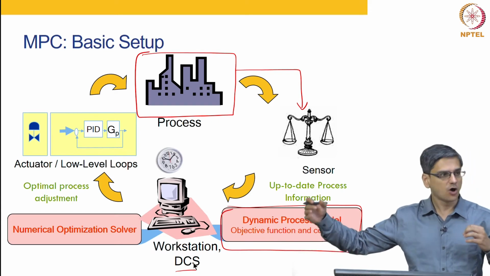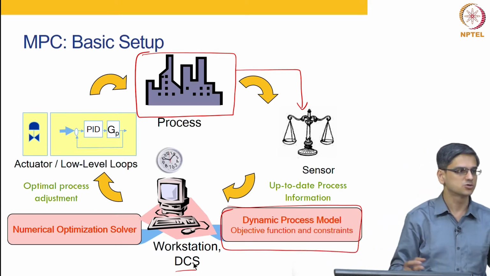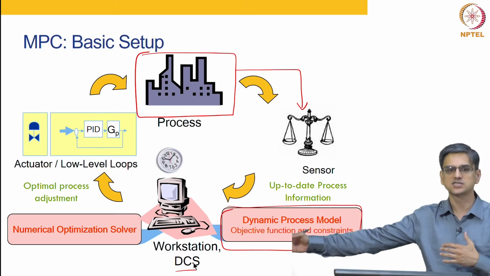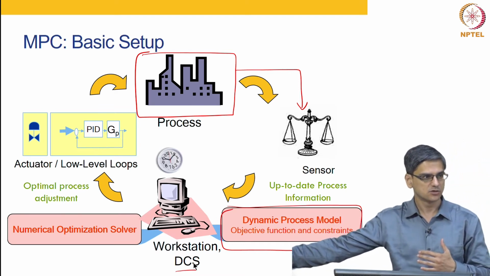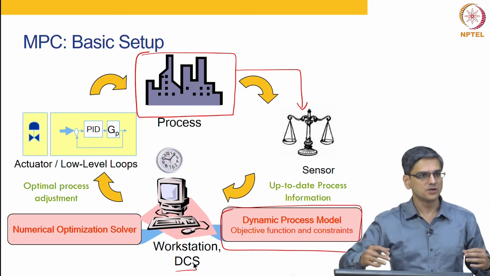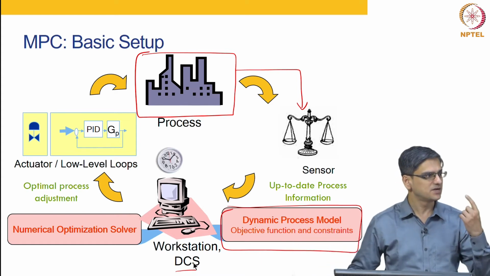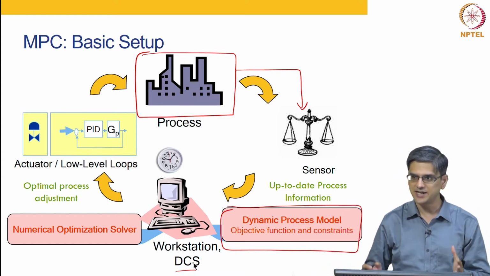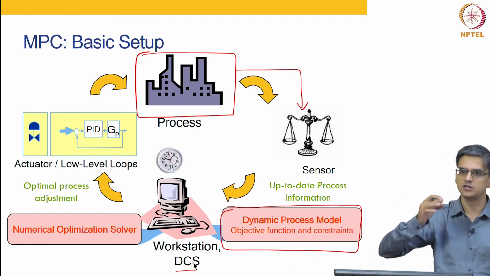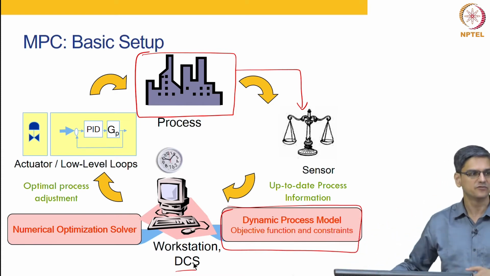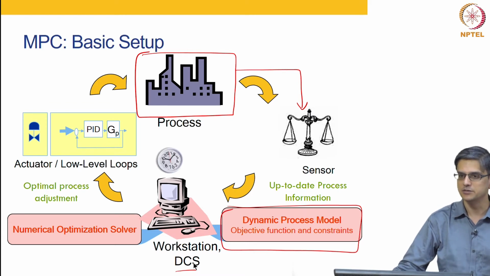Okay. We will optimize and determine what is going to be the inputs for the next m number of steps. Okay. But we are not going to implement all those inputs, we can only implement the current input. So, at time 10, although we have calculated inputs at time 10, 11 and 12, we will only go ahead and implement the input calculated at this time.